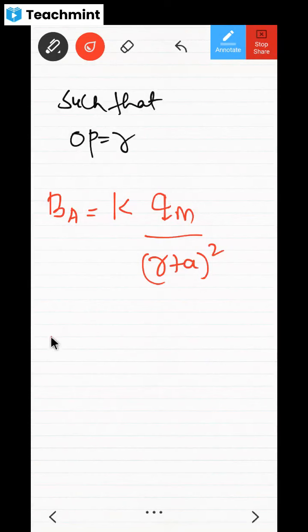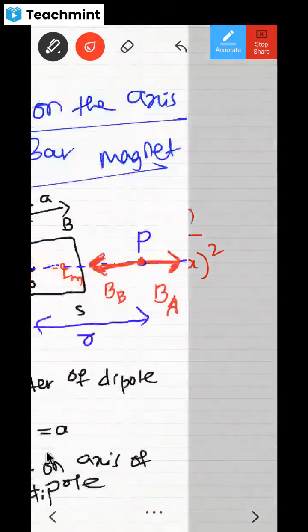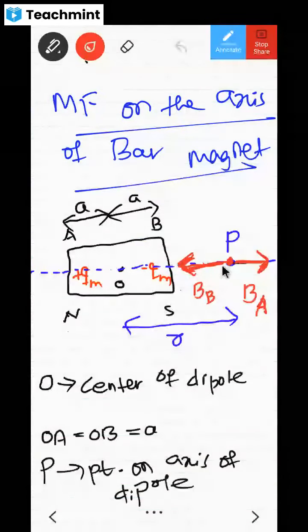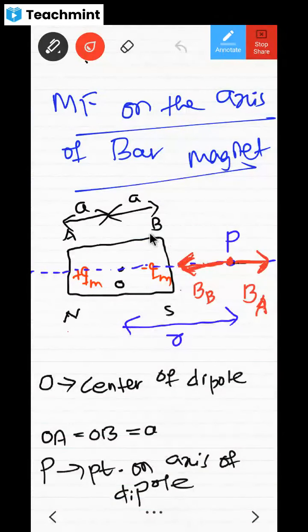Now similarly, can I have BB? BB means magnetic field at this point P due to charge at B. Look at this, from this B to this P, this much distance I need to find out. From center to this point, R is the distance. Now, this much distance you have to remove.